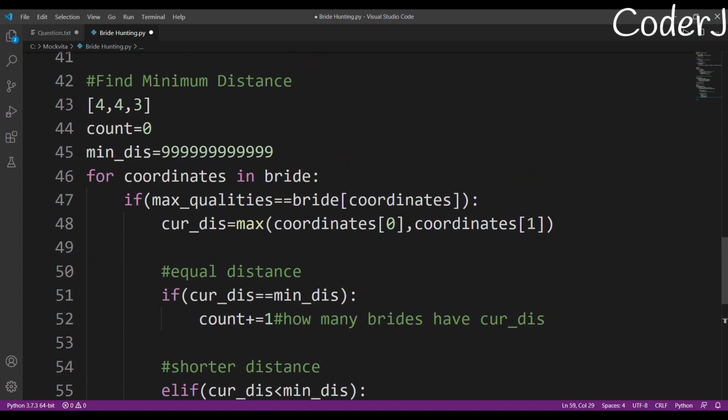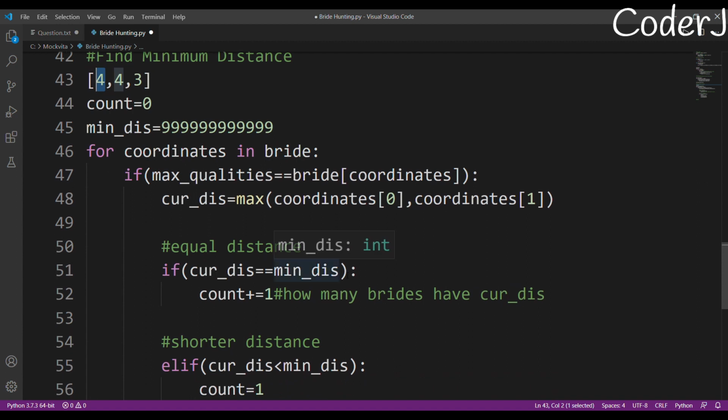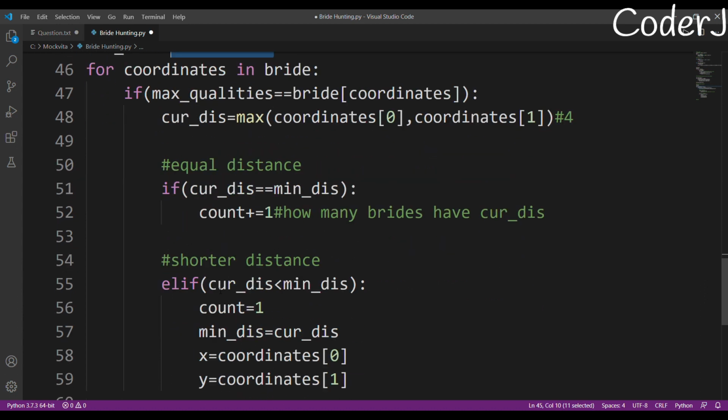Okay, let's do a dry run. Suppose these are our three girls: 4, 4, 3. Initially the min distance was this very large value. We iterate, and max quality is equal to the bride's quality, which is why we are able to enter. Our current distance will become 4. If current distance equals minimum distance, no, it won't, because the minimum distance is a very large value right now. Is 4 equal to 9999? No, it is not, so we'll come here.